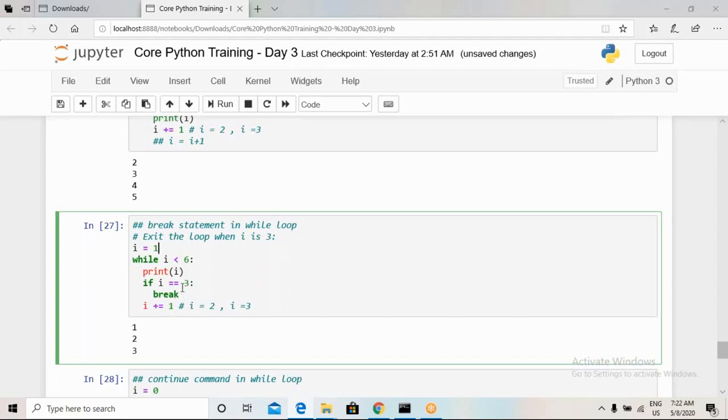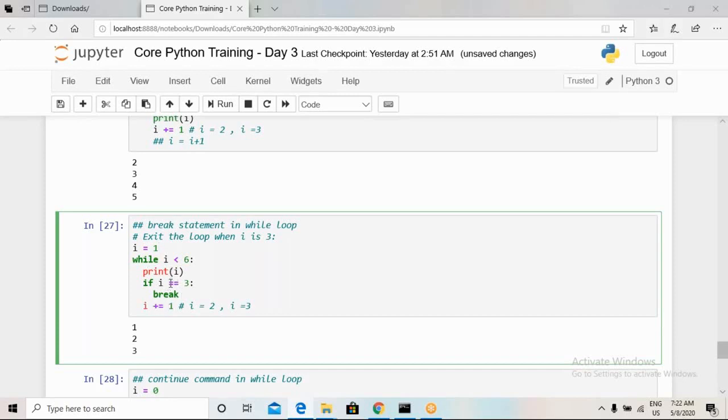So for the first iteration, the value of i is 1. It will print i, and then the value of i will get increased using this statement. For the next iteration, the value of i will be 2. It will print 2, and then check whether this condition is true or not. It is not, so it will again increase the value of i.